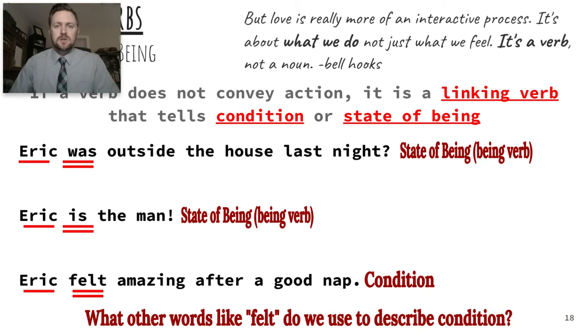You can say this room smells really funny. That's not action, right? That's just saying the condition of the room. You could also say, I smell something strange, and then it is an action verb. And so especially our words for sense, they could be action verbs or they could be linking verbs telling us about the condition of something. It just depends on how they're used in the sentence. So be aware of that when you're looking for these.